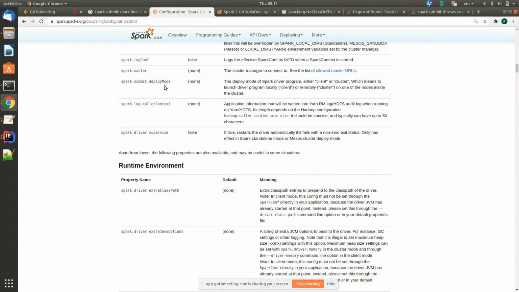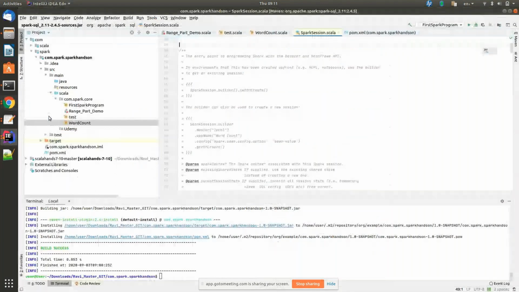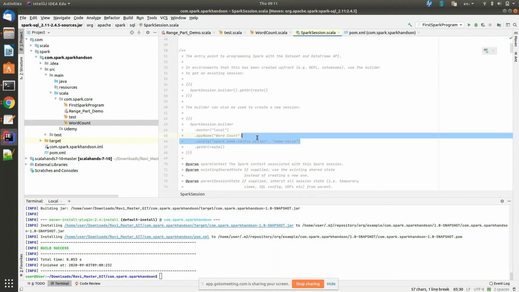Go to IntelliJ. Look at line number 66. If you want to add one more, you add a plus and again .config, again .config, for as many configurations as you have.